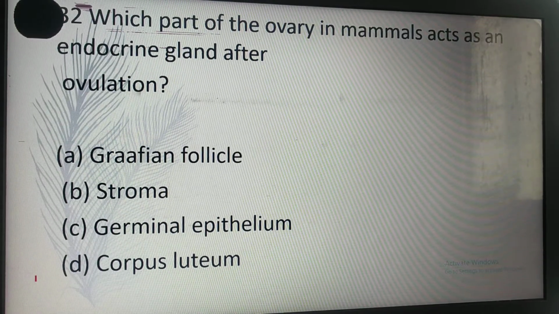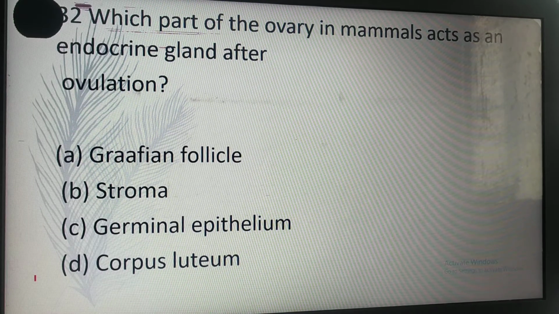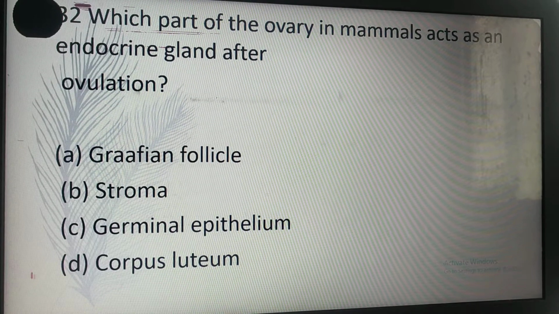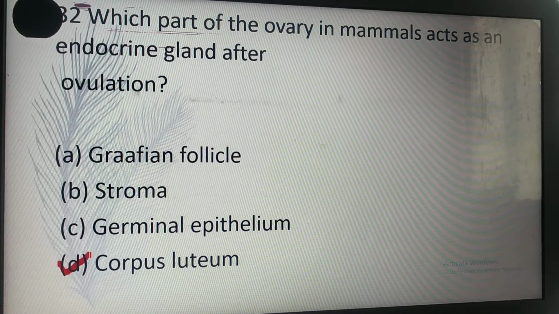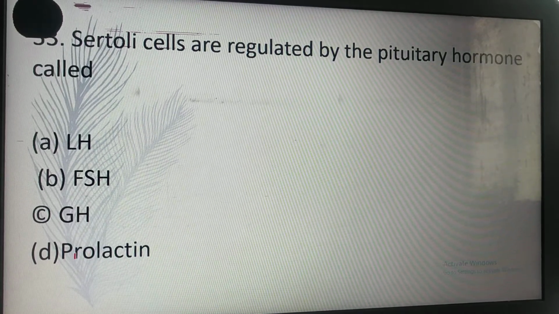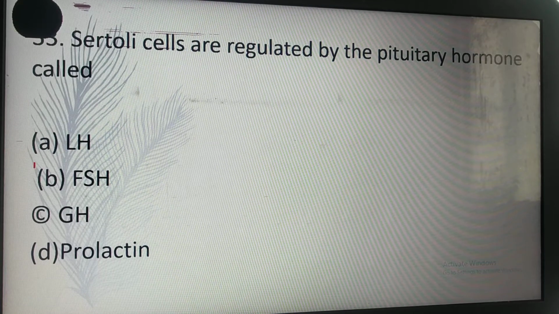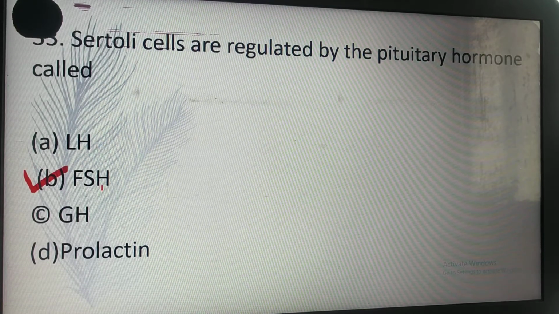Which part of the ovary in mammals acts as an endocrine gland after ovulation? Corpus luteum, because it secretes progesterone. Sertoli cells are regulated by the pituitary hormone called FSH, follicle stimulating hormone.